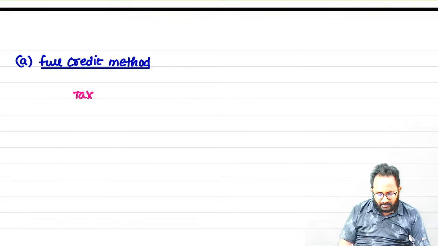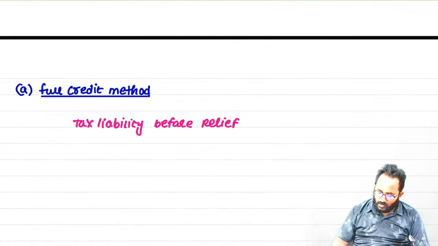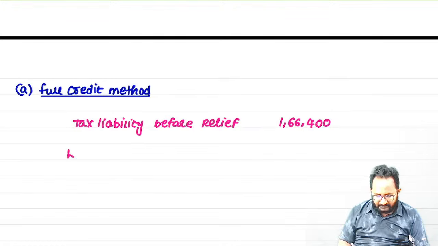Tax liability before relief. Can you calculate in India what is the tax liability before relief? 1,66,400. So less credit, how much can we take?